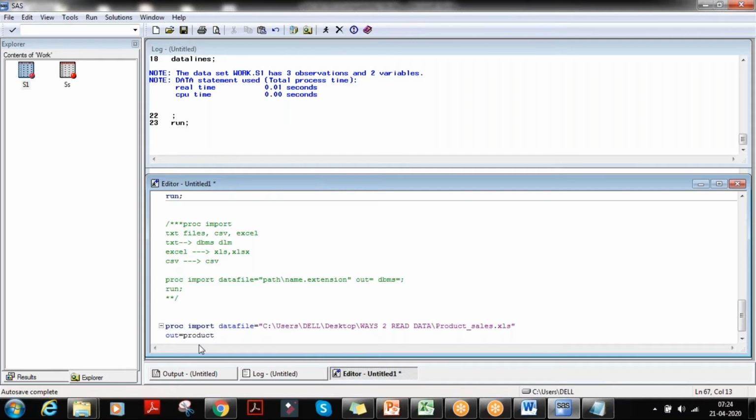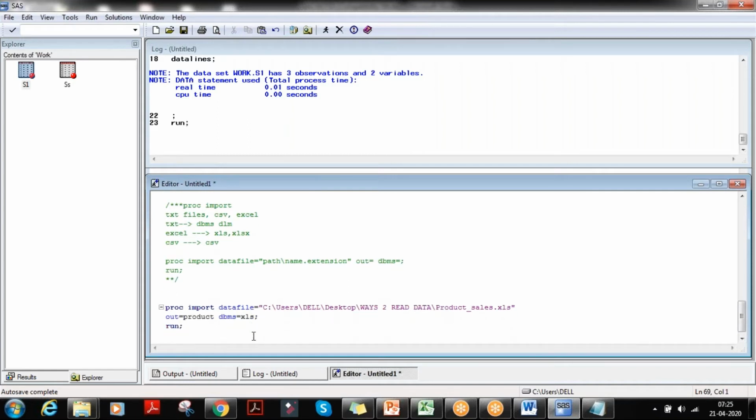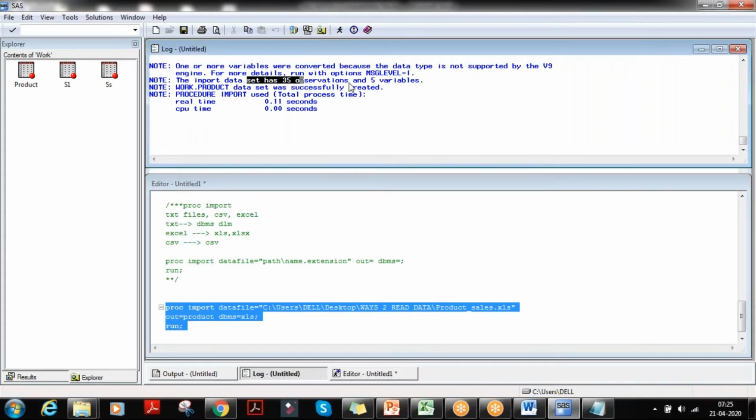Okay, product. Then DBMS. The DBMS for an Excel file, XLS, is XLS only. XLS, then run. Done. So this is the way. So when I execute this, the dataset has 35 observations and 5 variables.